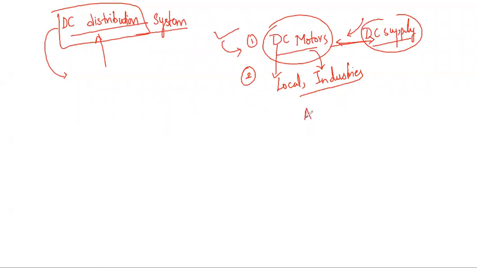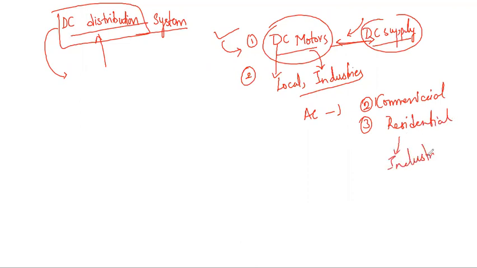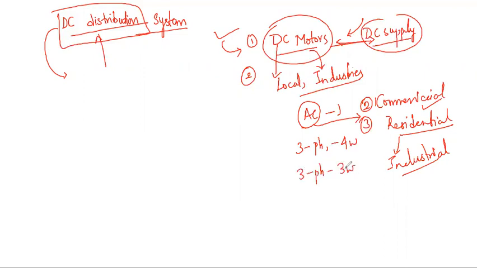I know that the AC distribution system is also present in commercial industries which have high grade or high rating motors. Next, there is use in residential and general industrial purposes. Furthermore, these are the applications where an AC distribution system is present. As we said, we require three-phase, four-wire and three-phase, three-wire systems for such applications in the near future.